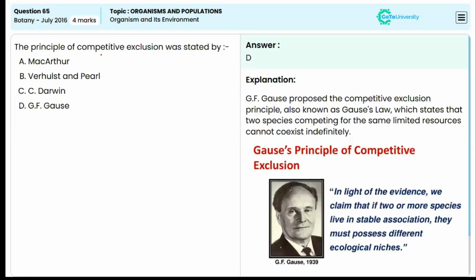Now, the principle of competitive exclusion was stated by whom? The answer is option D, G.F. Gause. That is, we have learned about the Gause principle of competitive exclusion. So in the light of evidence, we claim that if two or more species live in a stable association, they must possess different ecological niches. So according to Gause's law, it states that two species competing for the same limited resources cannot coexist indefinitely. So the answer is option D, G.F. Gause.